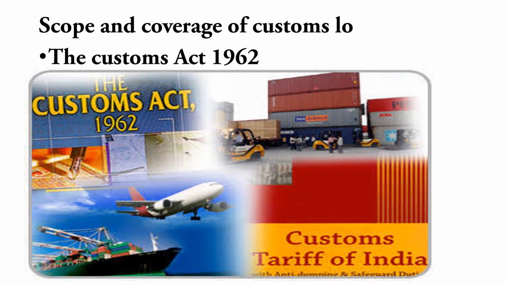This act also deals with the import and export procedure, and prohibition on the importation and exportation of goods, which goods can be brought and which cannot be brought. Penalties and offences: if you are making any mistake, then which type of penalty can be imposed on you. All these things are given in the Custom Act 1962.